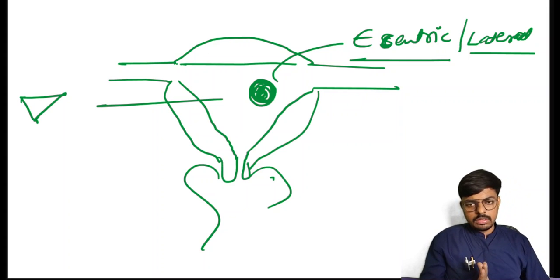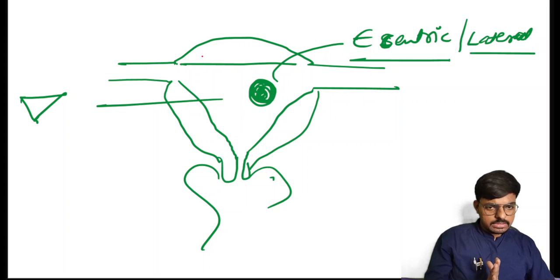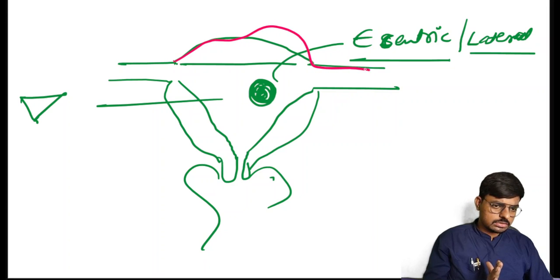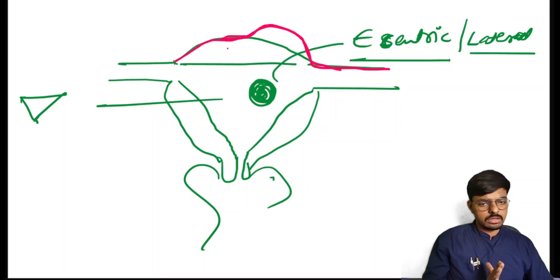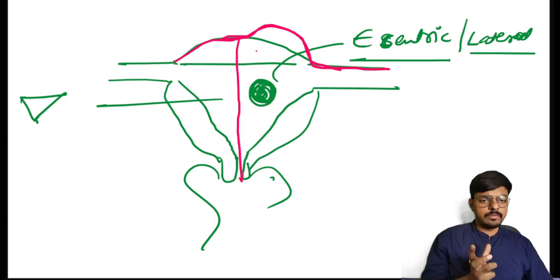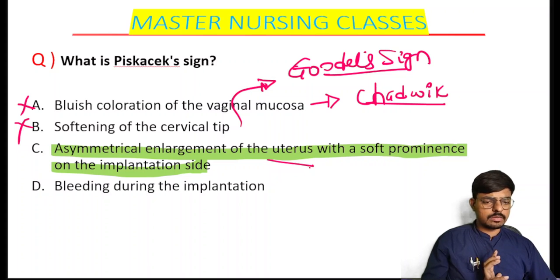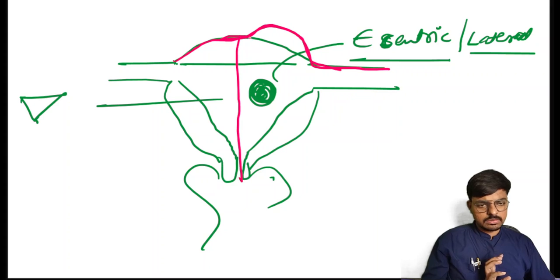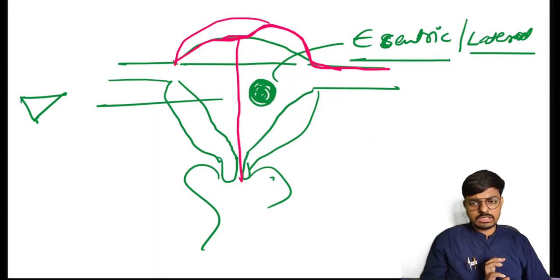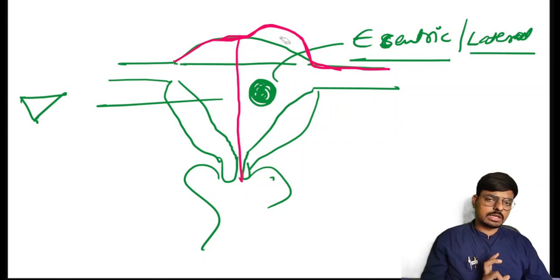Because of this implantation occurring on one side, this side of the uterus becomes asymmetrically enlarged like this. Towards the site of the implantation, the uterus becomes enlarged. This is what we call the Piskacek sign. Here the option is also the same: asymmetrical enlargement of the uterus. If the uterus is enlarging on both sides, we can say it is symmetrical enlargement. Only one side enlarging means asymmetrical enlargement.